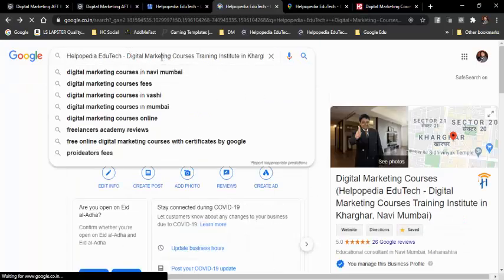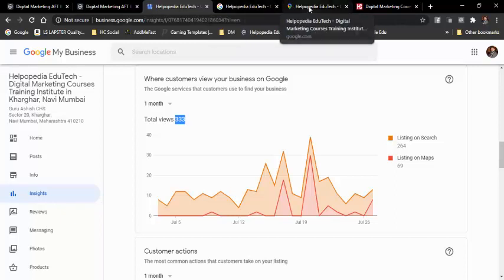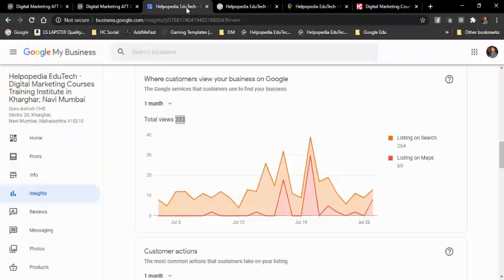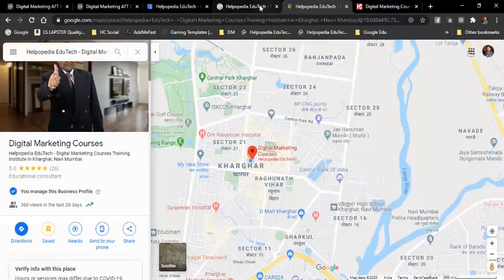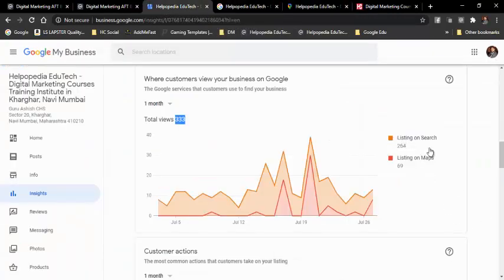Over here we are searching for something and our listing is coming up. And this is listing on map. Listing on map is this particular page which is coming up. So this is listing on map, and this is listing on search, Google search.